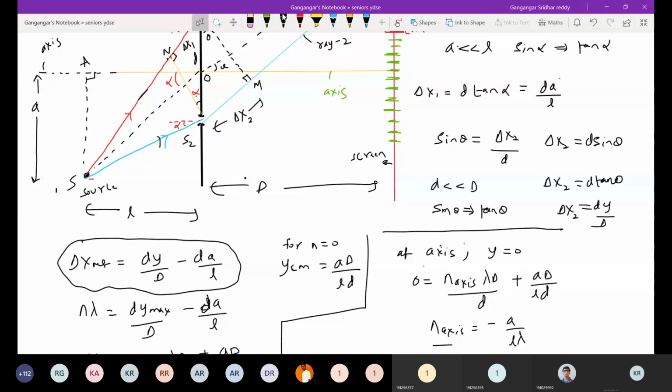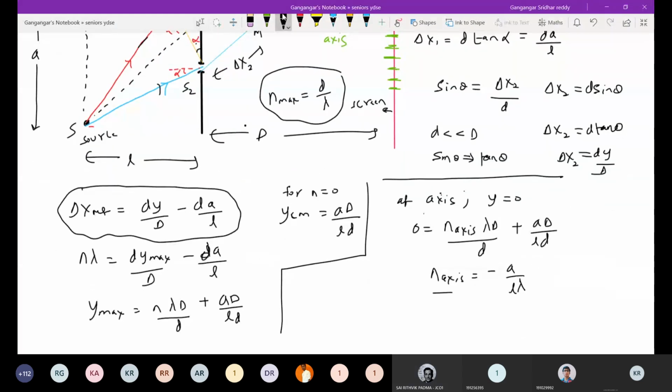Order of interference, small d by L lambda. Order of interference, number of maximas. At the axis, it should be small d by L lambda. You missed d. Small d, capital D will cancel out. No, sir, small d will be present as the numerator. D should not be there in YCM, sir.